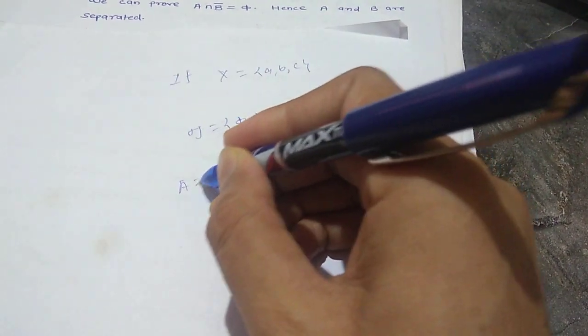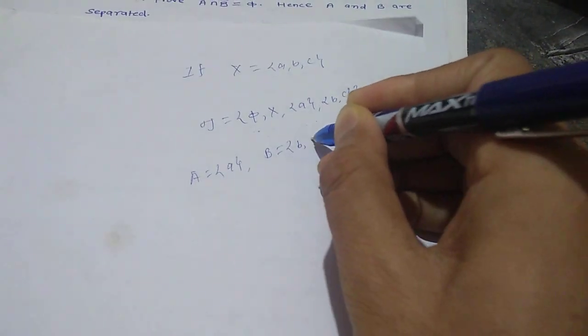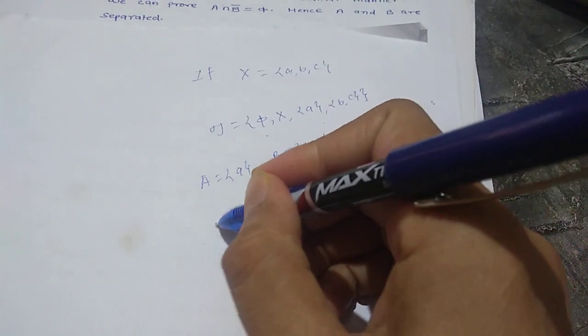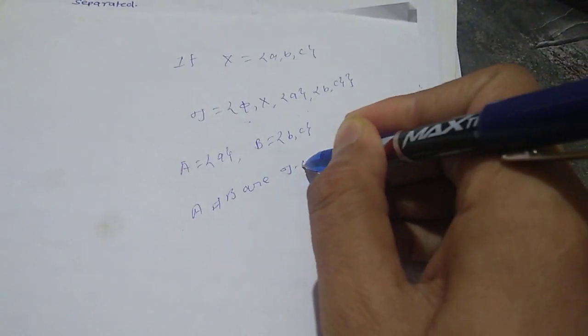Let A equals the singleton set {A}, and B equals the set having two elements {B, C}. A and B are τ-open